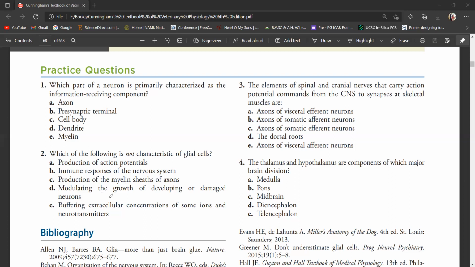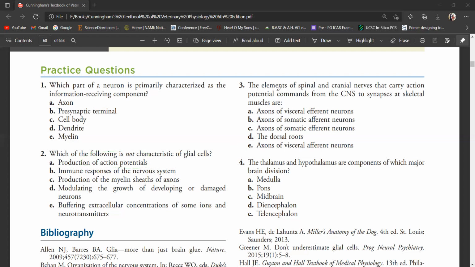They produce some of the chemicals that enhance the development and the growth of a neuron, and also they cause buffering of extracellular concentration of some ions so that neurons can function properly. So these are their function, but they cannot produce the axon potential.